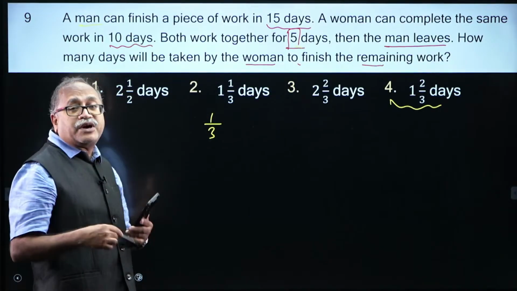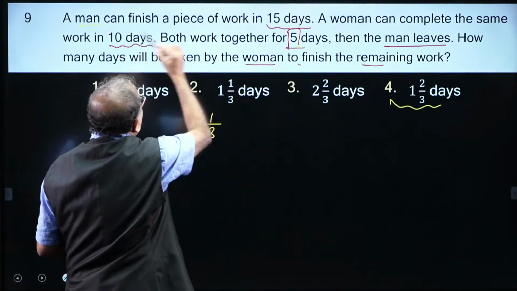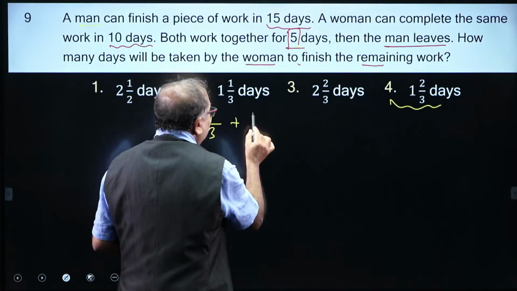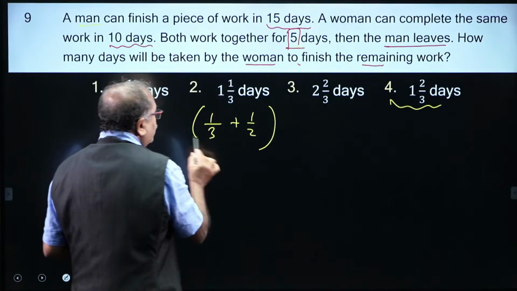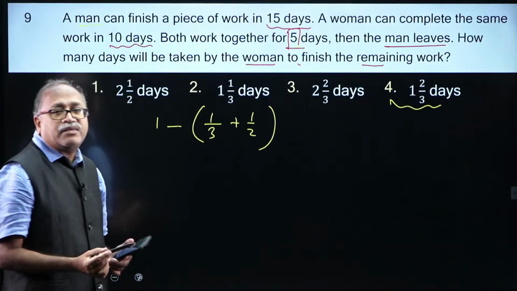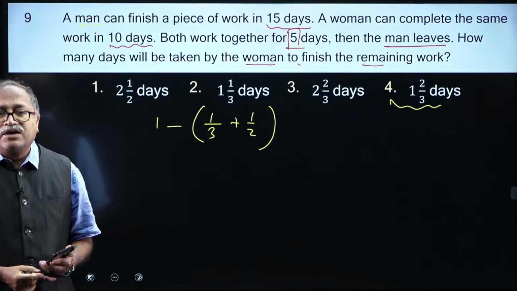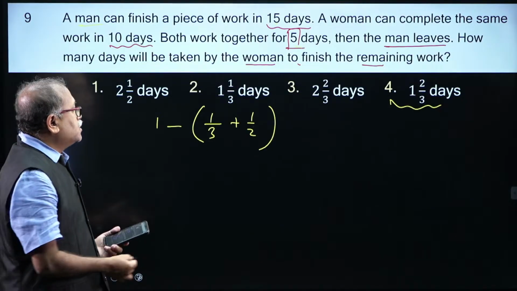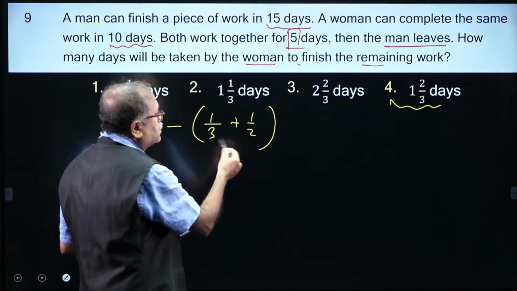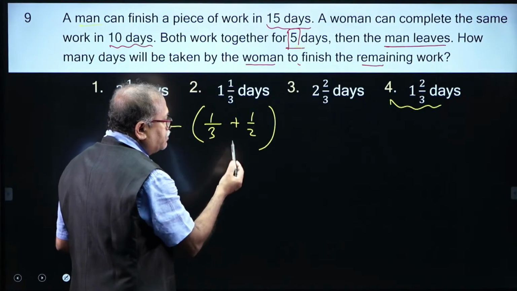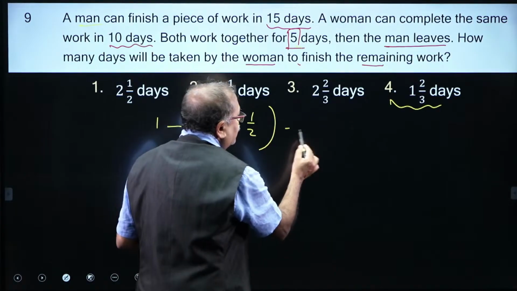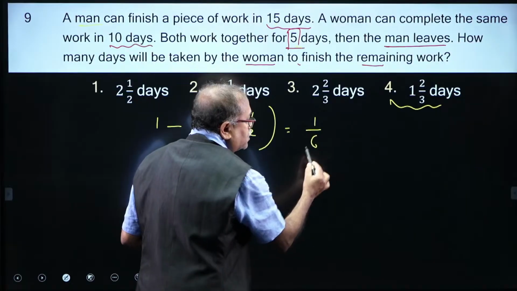So, what part of the work is completed? 5 by 10, that is 1 by 2. So, what is the remaining work? 1 minus the work which is already completed. The LCM is 6 and that comes 5 by 6, so my remaining is 1 by 6.